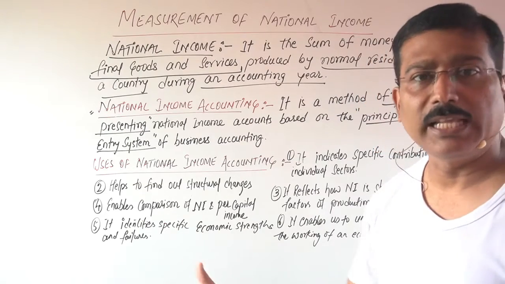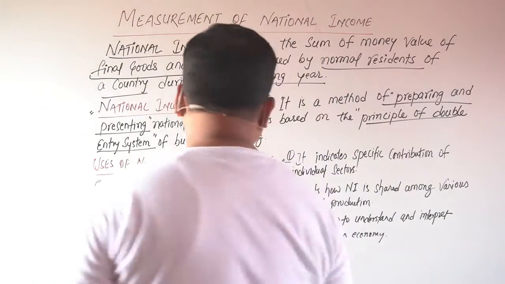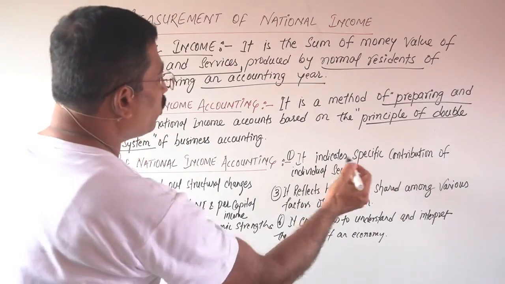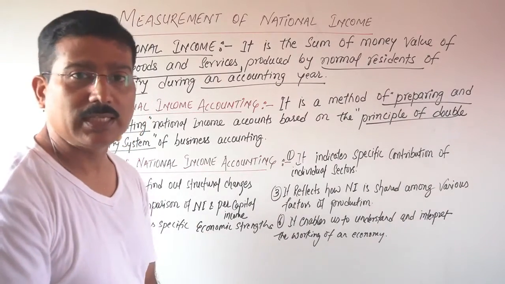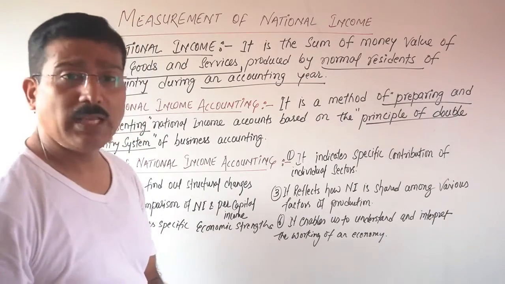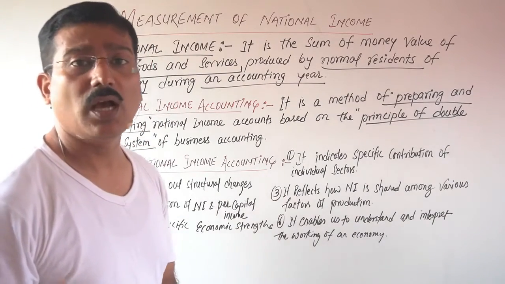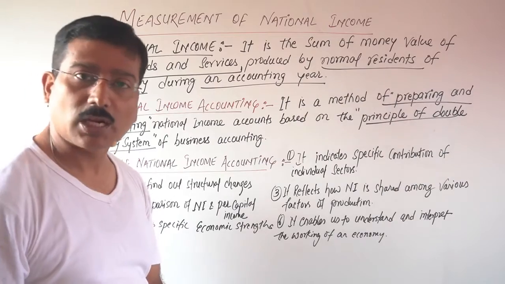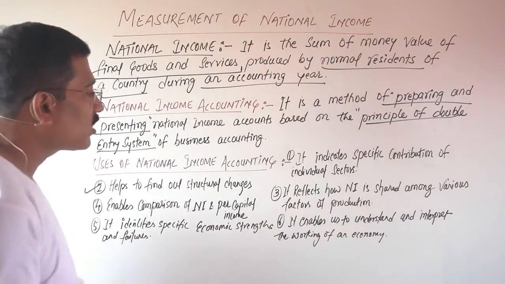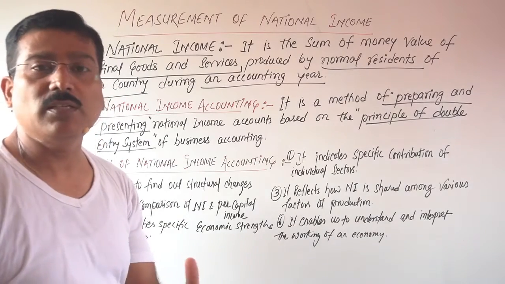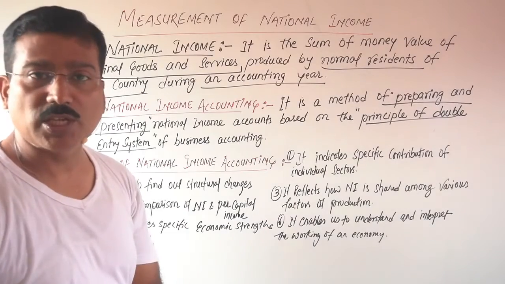Now the next thing is, what is the use of this national income accounting? Why are we studying all these things? The first point is, it indicates the specific contribution of individual sectors. If you are calculating the national income, then you are enabled to know which sector is contributing how much. Clear? Second, it helps to find out structural changes in the different sectors, primary to secondary, secondary to tertiary.